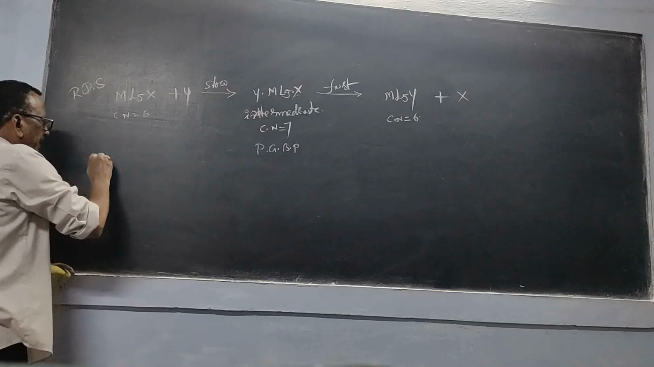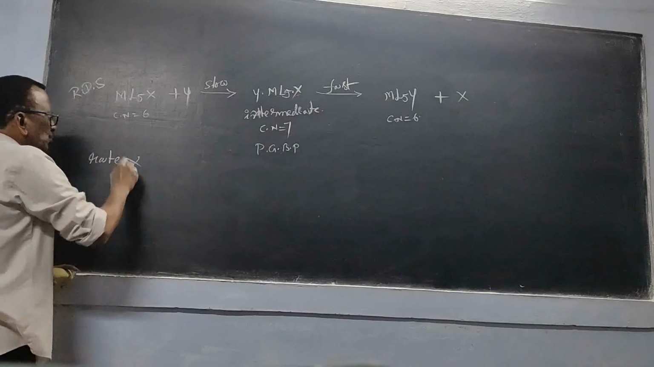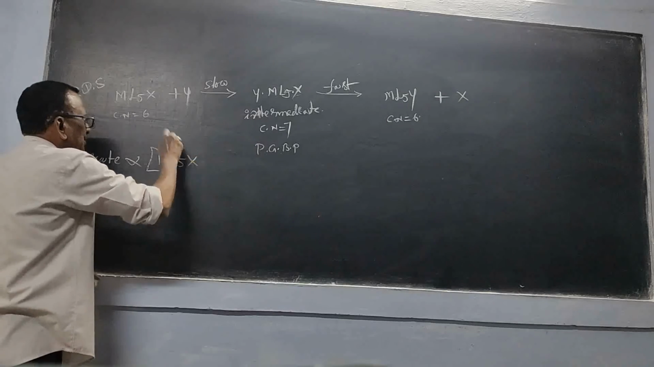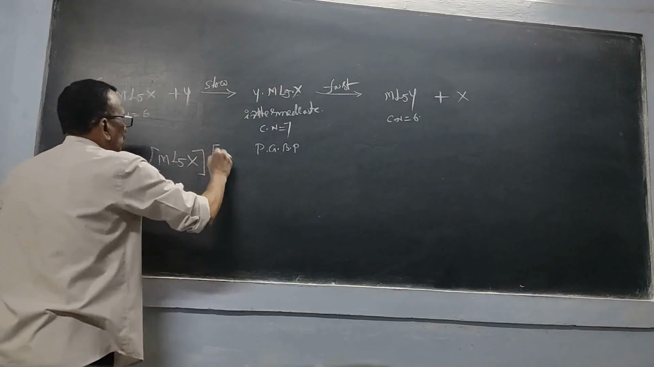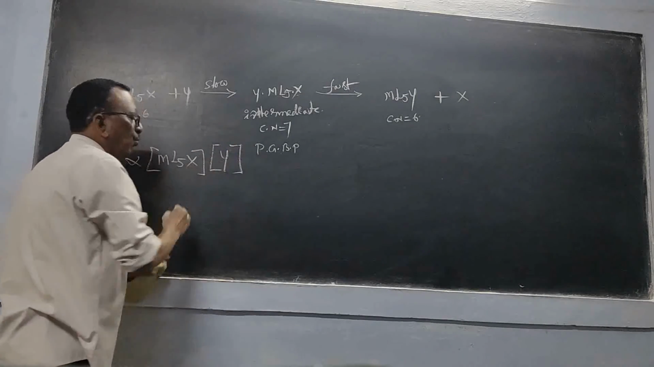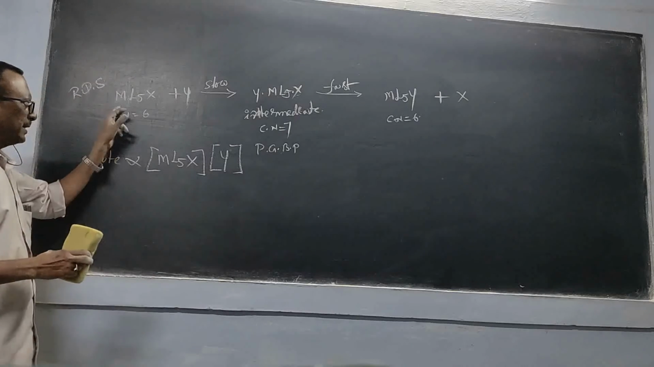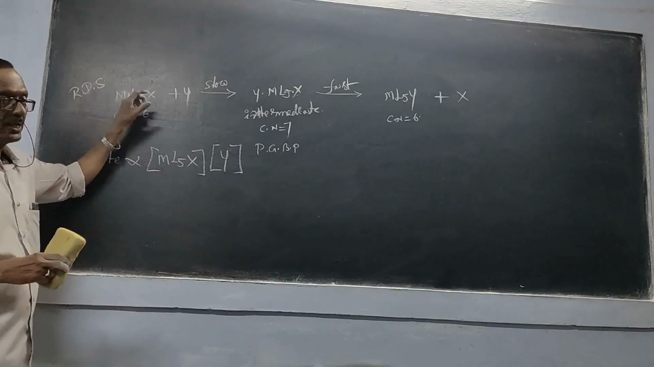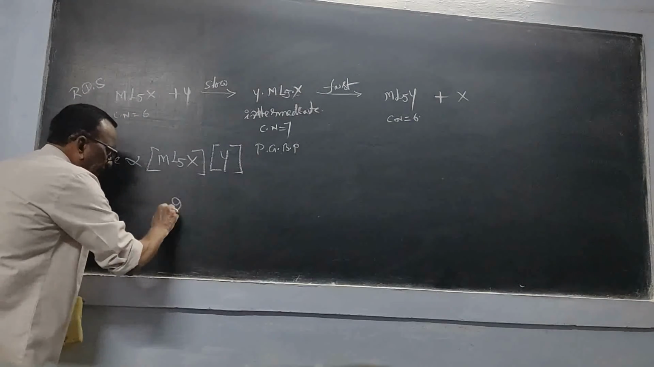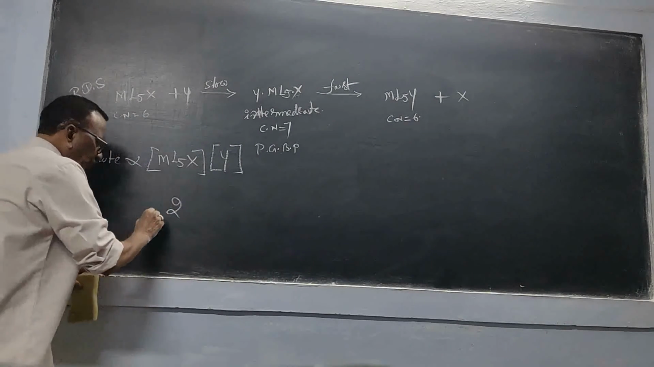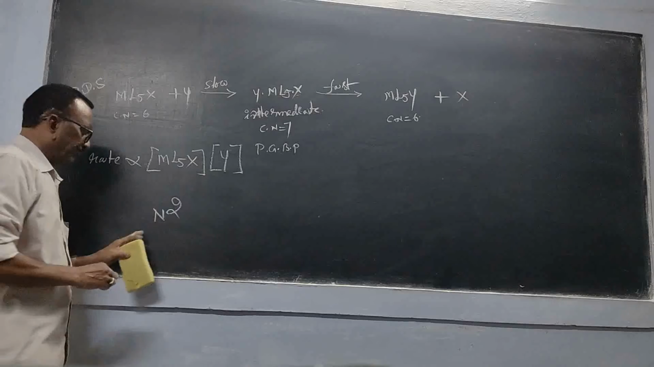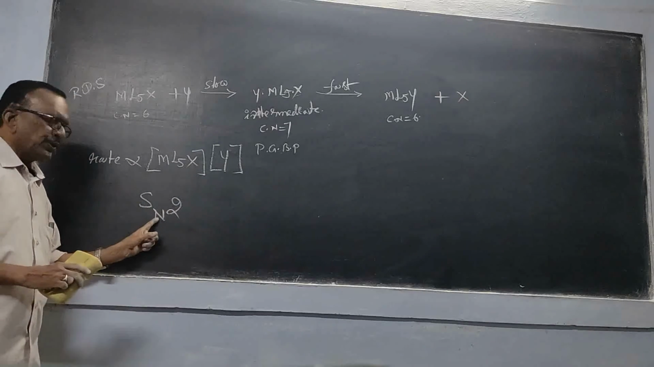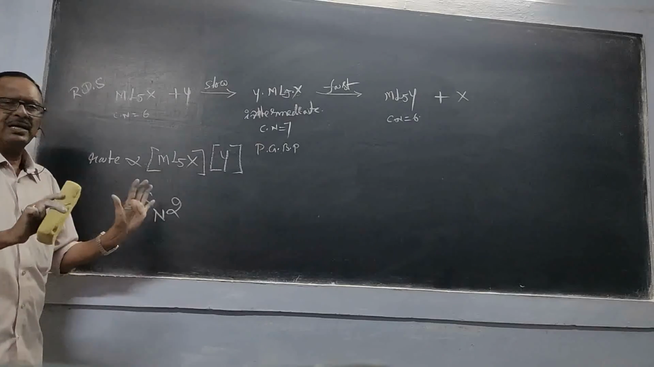That is, rate is proportional to the concentration of ML5X times the concentration of Y. Because two species are involved in the rate determining step, it is bimolecular. It is a nucleophilic reaction, so N. It is a substitution, so S. So it is a bimolecular nucleophilic substitution reaction.